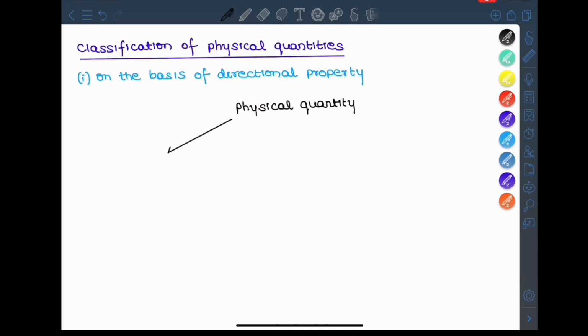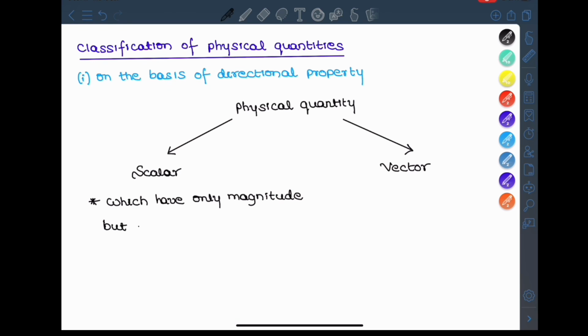I hope you already know these things. A scalar is something which has only magnitude but no direction. A vector has magnitude as well as direction.